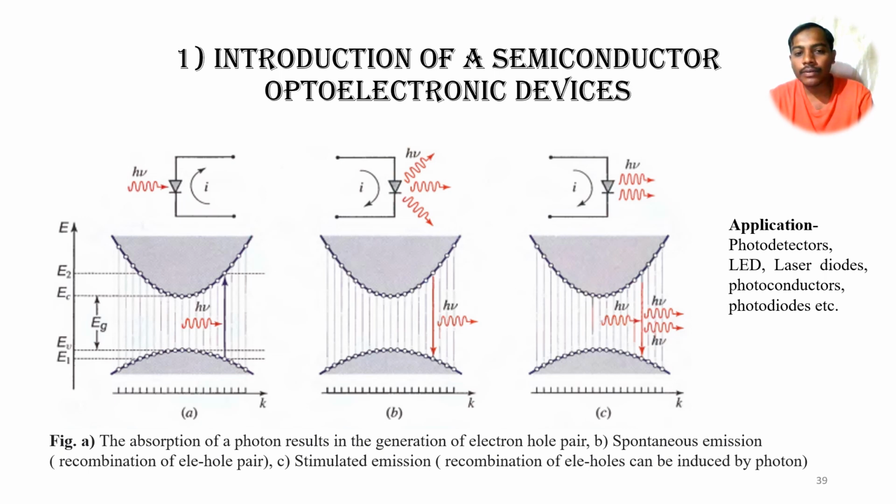So we can use this concept in LED applications, because we can see the recombination of electron-hole pairs. While in stimulated emission, some external source is required to make the atom fall from the higher energy level to the lower energy level. As a result, we will see two photons at the output. One photon is responsible for the secondary emission of photons. So this kind of emission is used in laser applications.